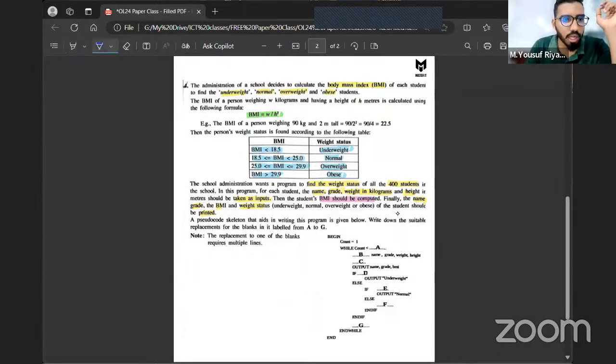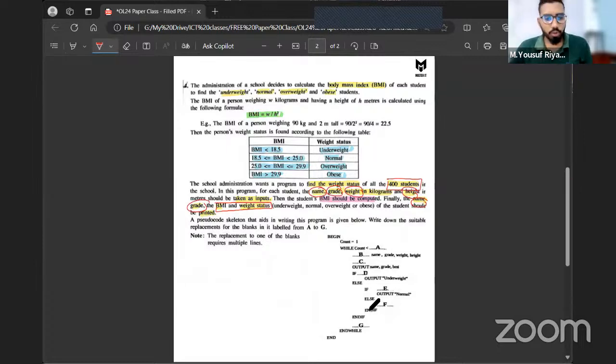Basically, what they have said is there is a school which has 400 students. This is one keyword. And you want to figure out the body mass index. The inputs you're going to get from the user are the student's name, his grade, his weight, and height. And once you get them as input, you're going to find the BMI and print his name, grade, BMI, and weight status. Let's go through the program.